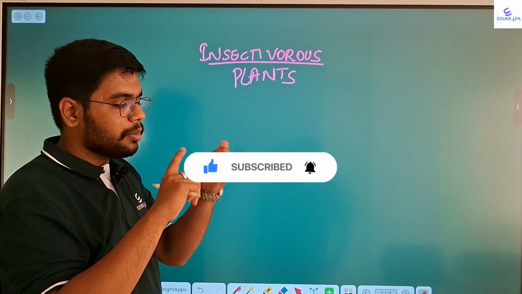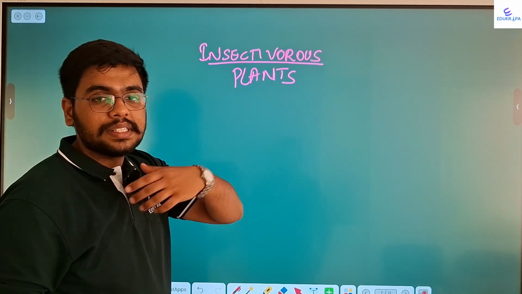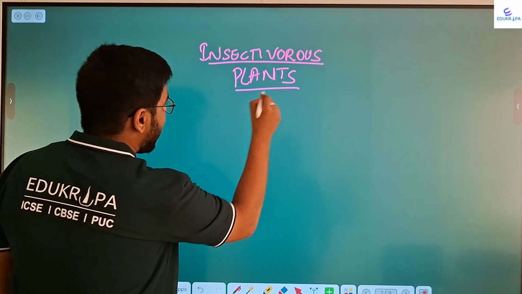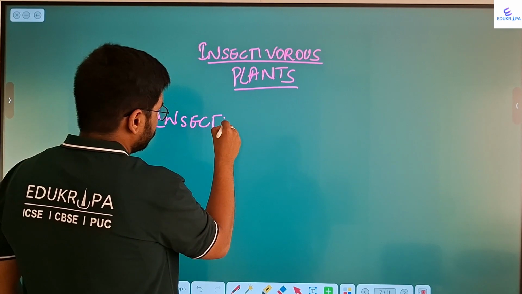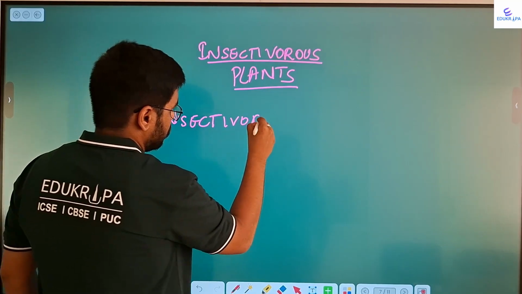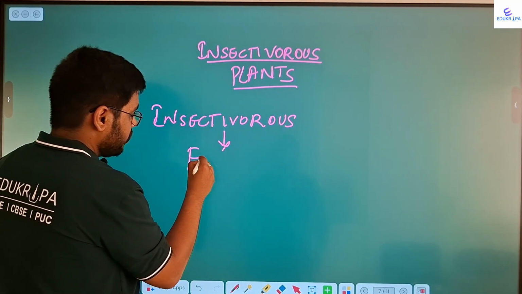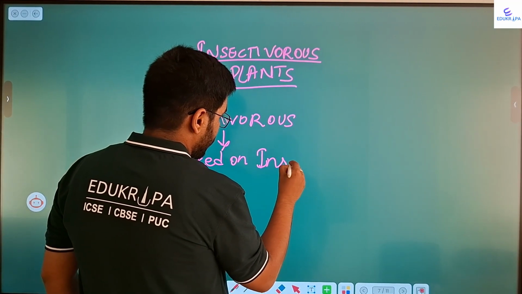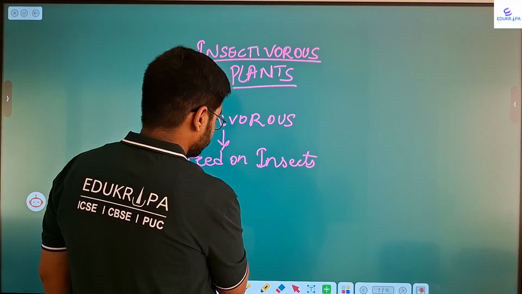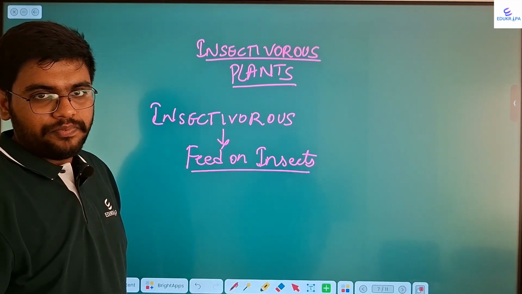You may have heard about herbivorous, carnivorous, omnivorous. In terms of plants, insectivorous plants feed on insects. Okay? Why do they feed on insects?